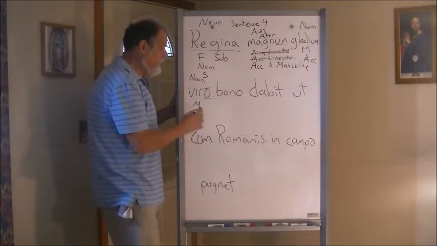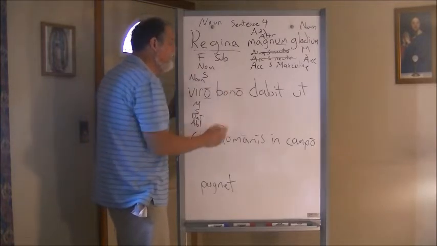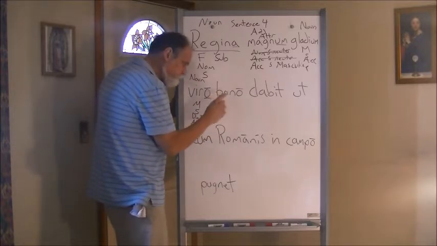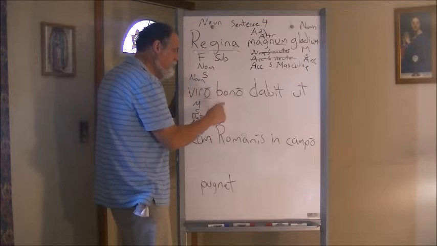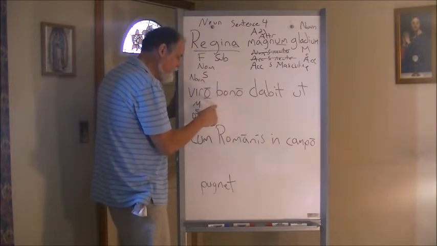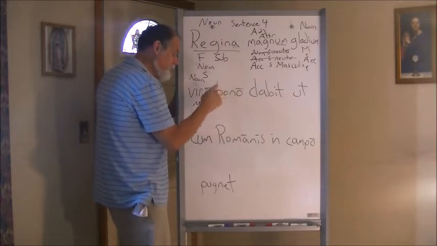We don't know yet, but that's a possibility. So then we go to this next word, bono. All right, we look at that word and we say, okay, wait a minute. This is another adjective. And notice it's got the same endings here. And adjectives agree in gender, number, and case with the noun that they modify.